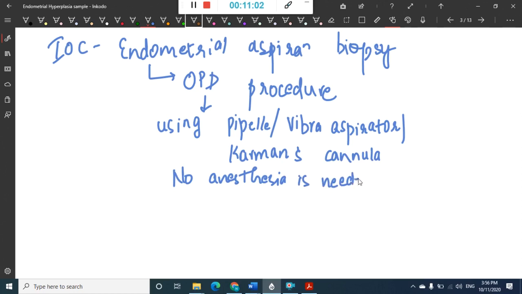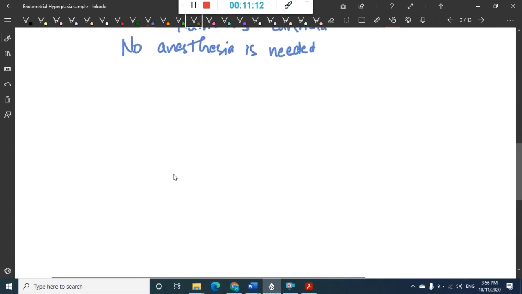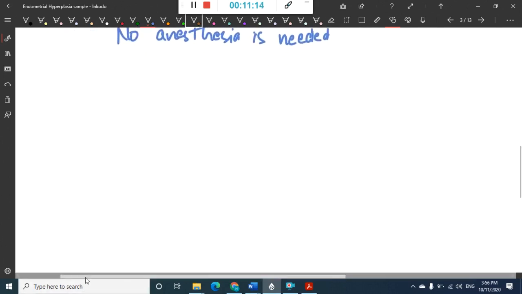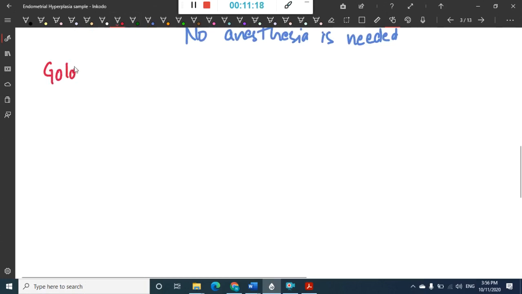Okay, this is the investigation of choice, which is endometrial aspiration biopsy. Very good. Is it the gold standard? No, this is not the gold standard. Then what is the gold standard investigation? Though we won't do it on a daily basis, the gold standard investigation for endometrial hyperplasia is fractional curettage.